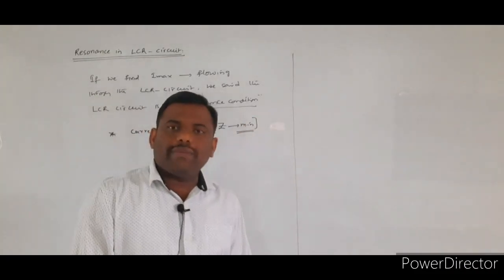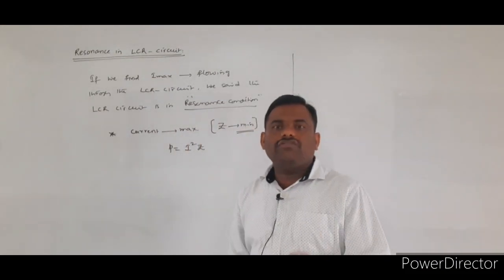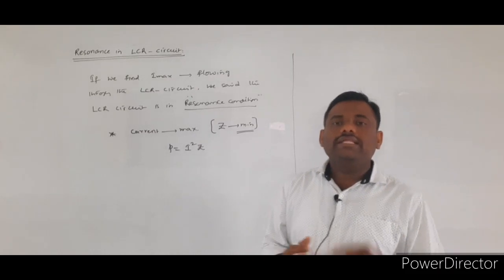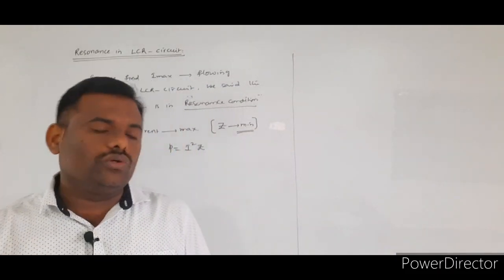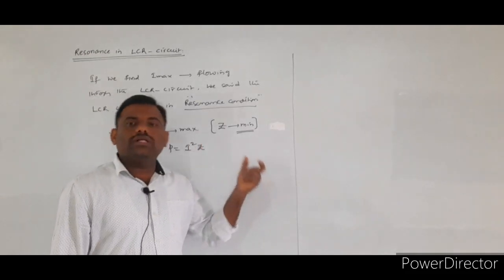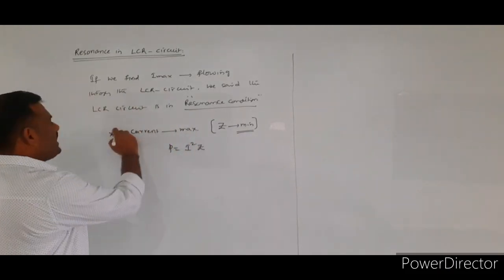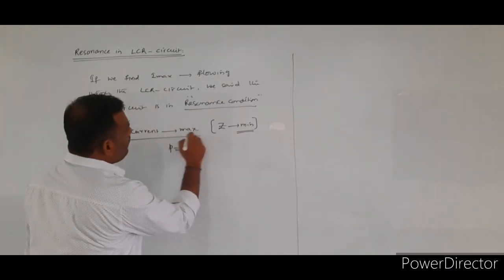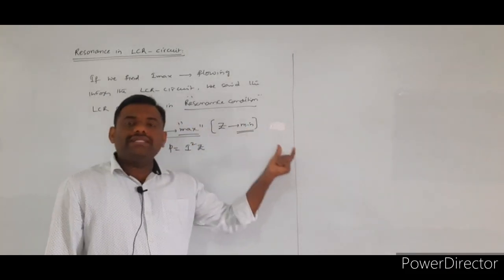When we find the maximum current value, the opposition offered by the given LCR circuit is low, and only then the maximum current will be flowing. The total opposition offered in the LCR circuit we call impedance, so at the resonance condition the current value is maximum and the impedance value will be minimum.